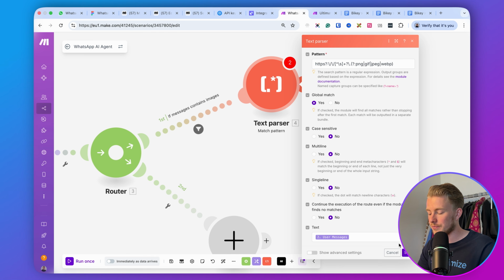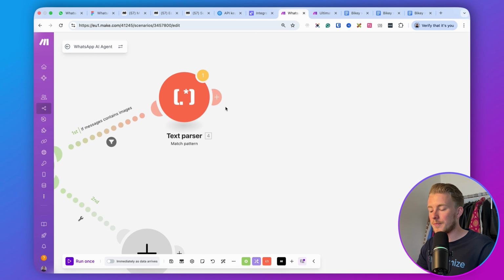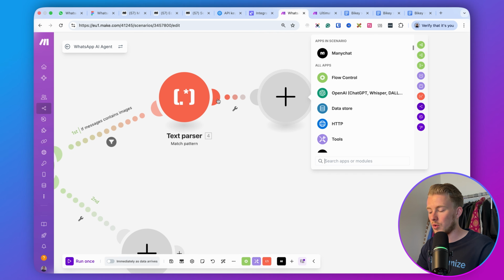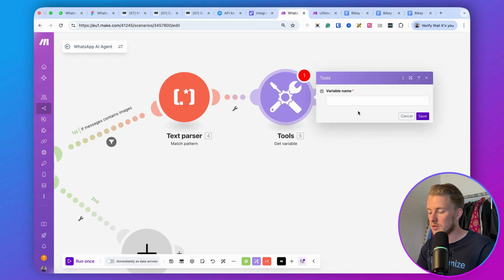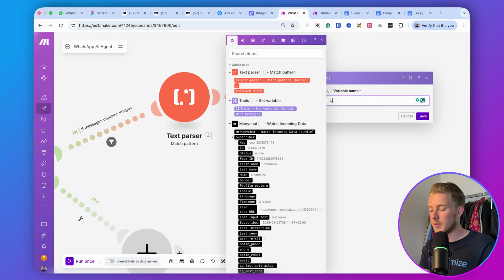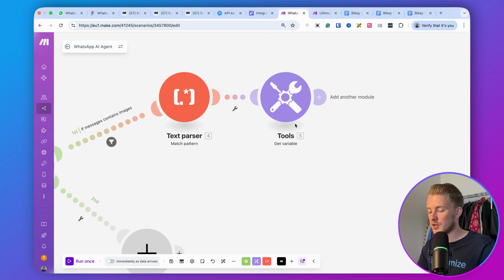So that's what we will do. Then the next step is to get the variable again. So here we click on tools, go with get variable, and it's very important that you type in here user messages. Don't select this one, type in user messages, right? So that's what we do over here.